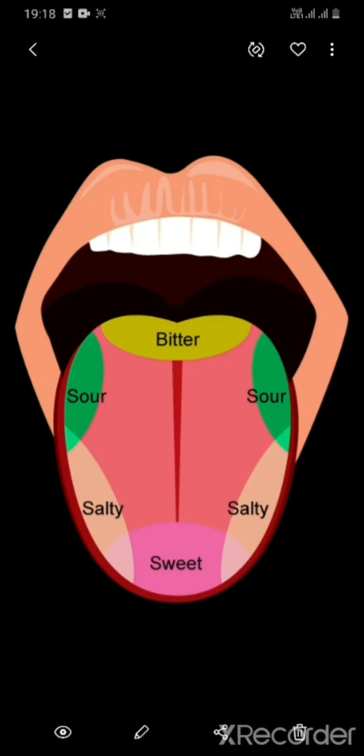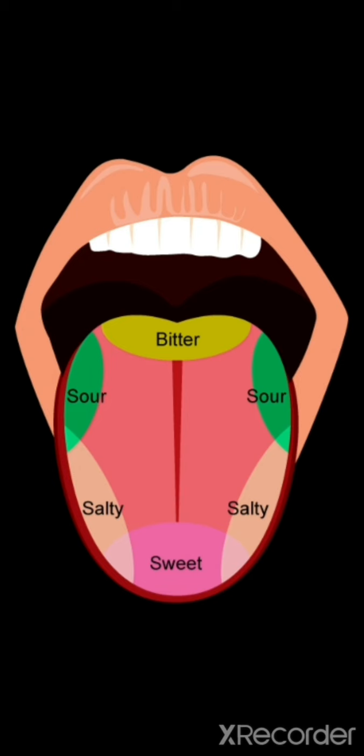So this is the tongue. As you learnt in your lower grades already, the tongue has taste buds in it. The taste buds help us to identify whether the food which we ate, which enters the mouth, is sweet or salty or sour or bitter. Okay, how do we find out the taste? That is because of the presence of taste buds in the tongue.